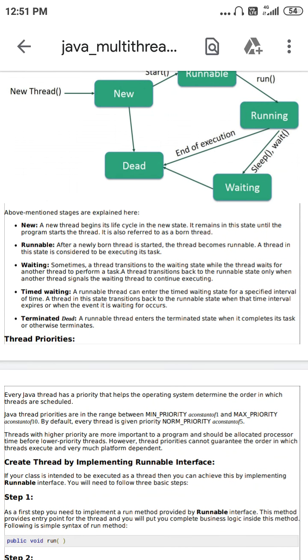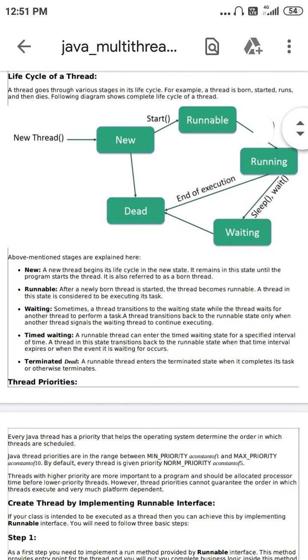Good morning, students. Today I am going to teach you a very important topic, a very important concept of object-oriented programming language, here in Java.